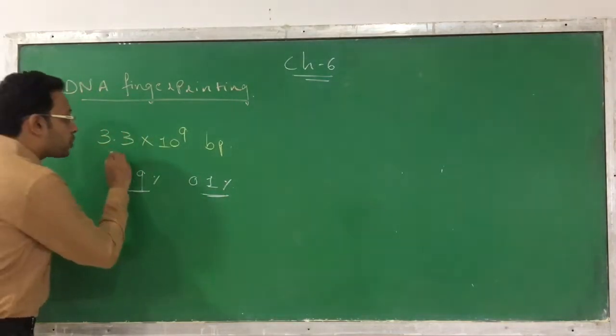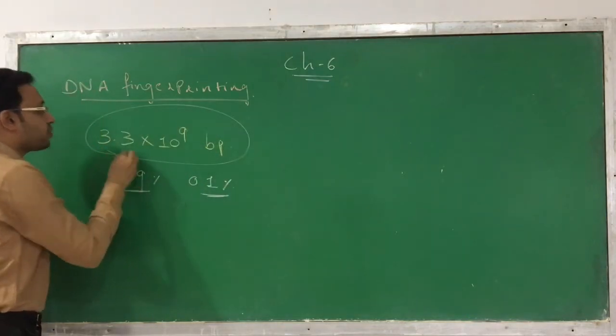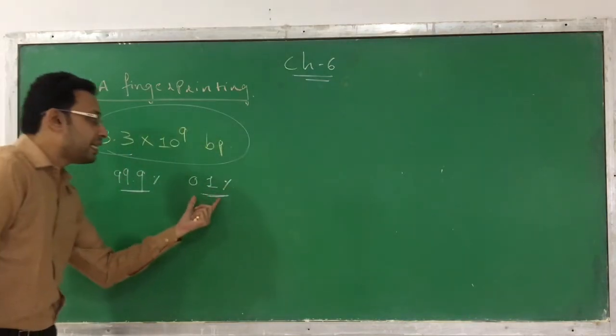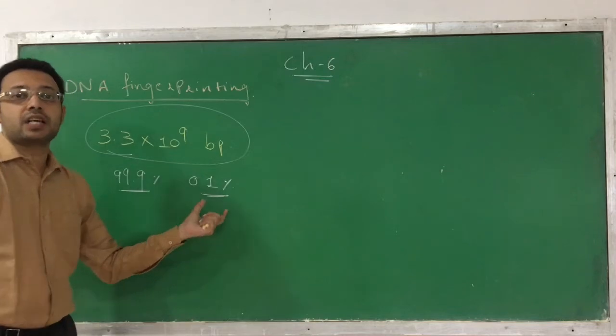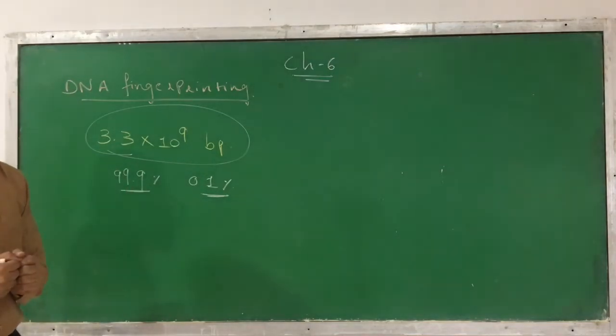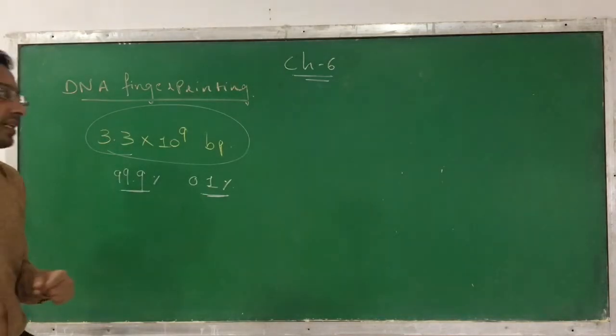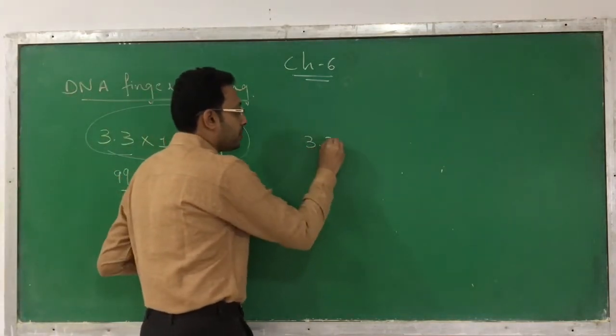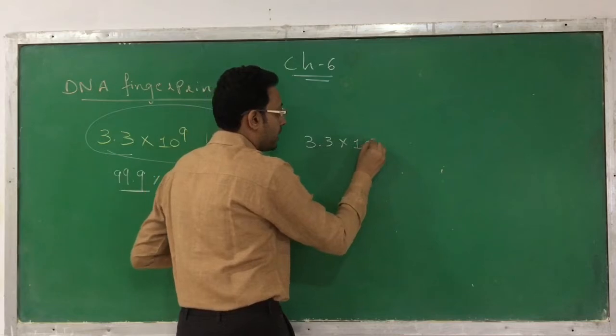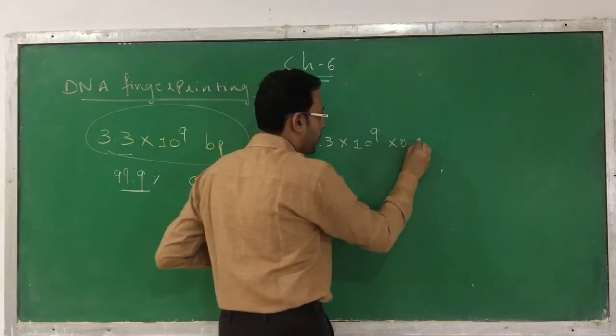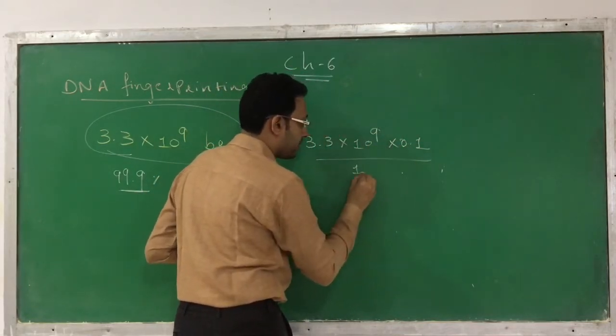That means from a total of 3.3 into 10 raised to 9 base pairs, only 0.1 percent of the bases are different. So let's find out what 0.1 percent of 3.3 into 10 raised to 9 is. We calculate 3.3 into 10 raised to 9 into 0.1 divided by 100.